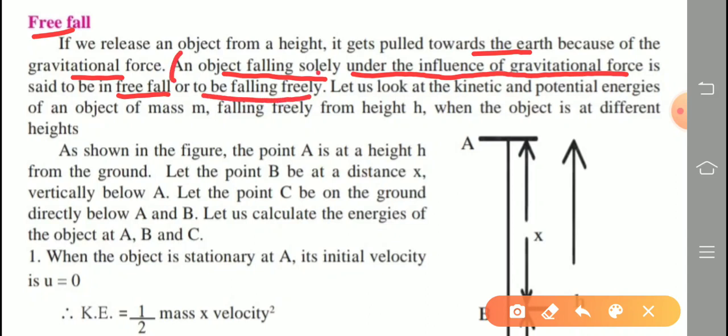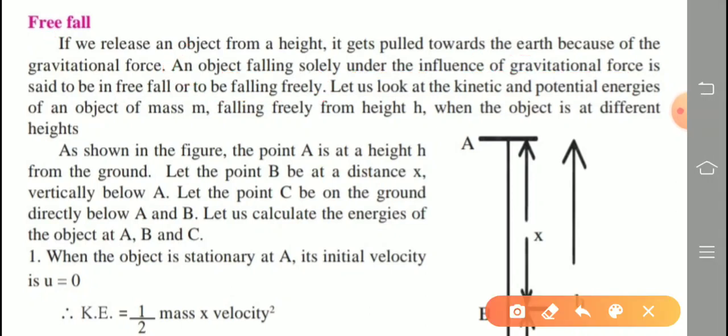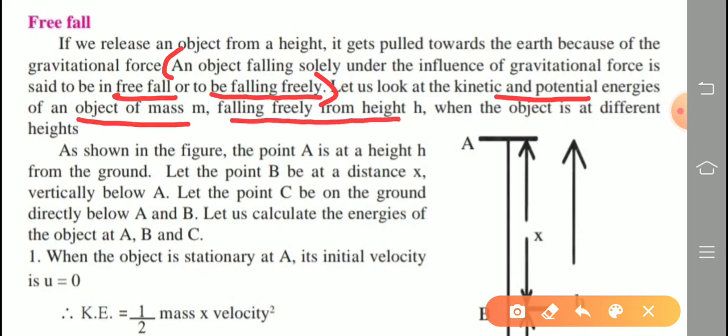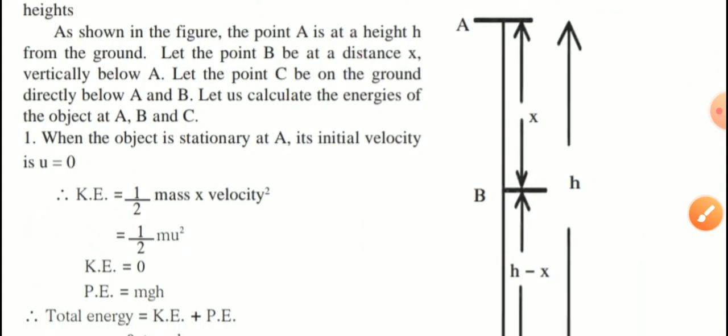So the answer is this. What is meant by free fall? You underline this, make a bracket to these lines. See again, from here to here, that is called a free fall or falling freely. Let us look at the kinetic and potential energies of an object of mass m falling freely from height h when the object is at different heights. Now see in the figure.